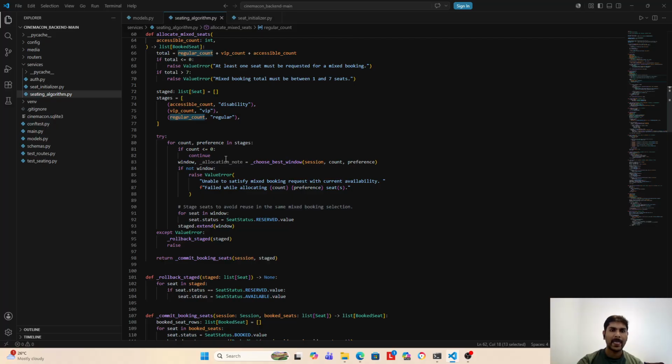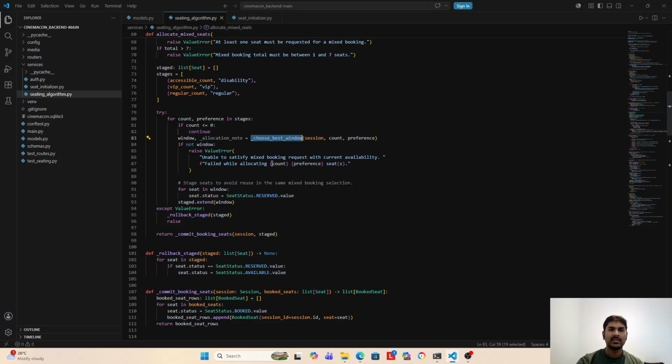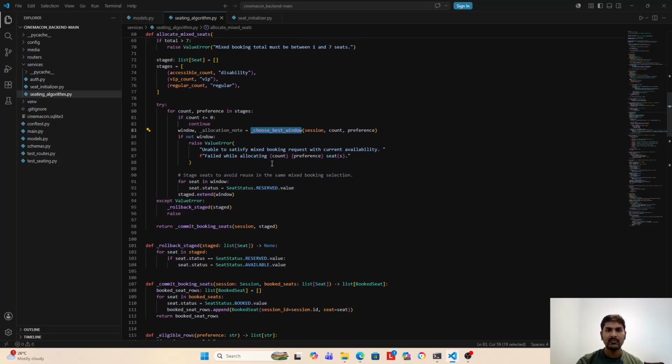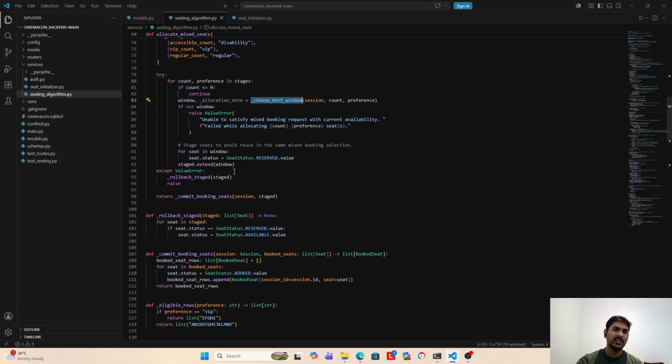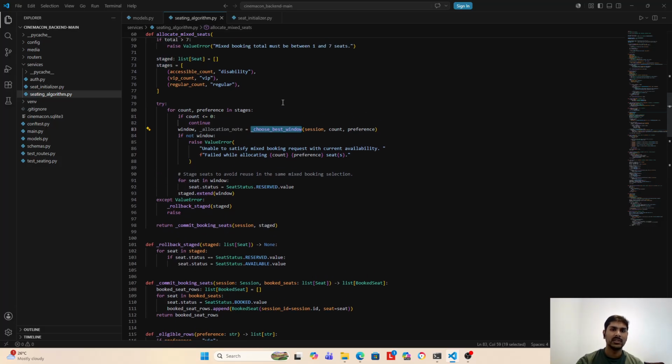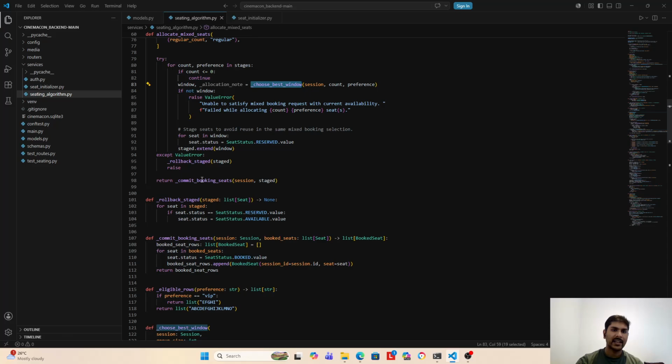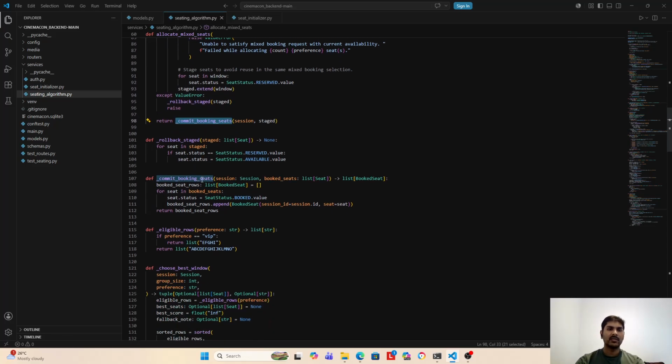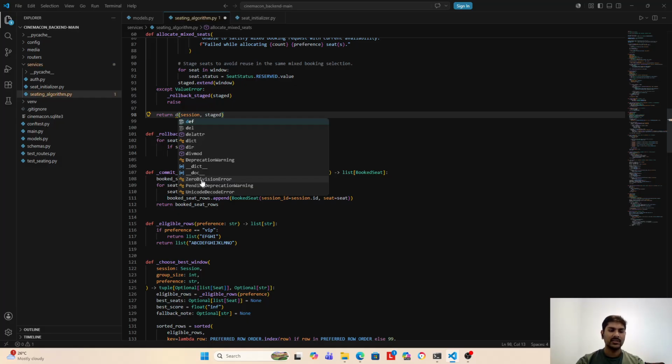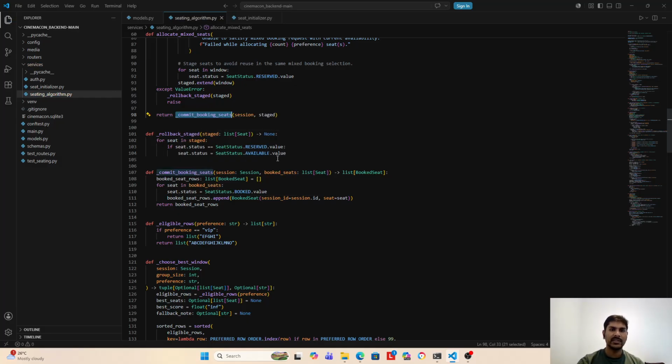Then it tries to find consecutive seats if possible. If not, then it tries its best to find the seats closest to each other based on the same window ranking mechanism, and it commits to the database. And the admin has complete rights; they can roll back the changes.